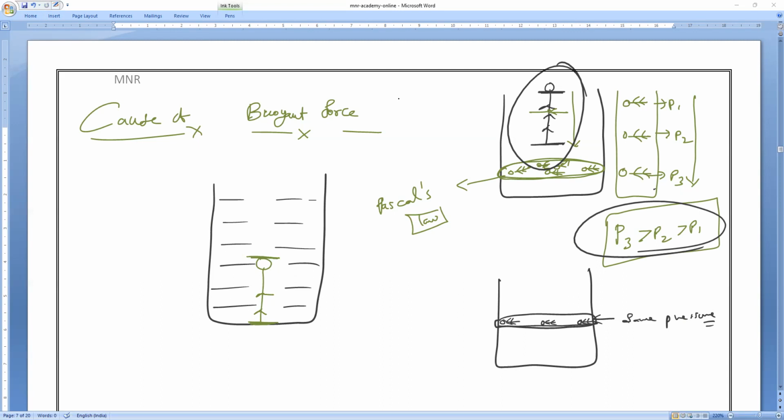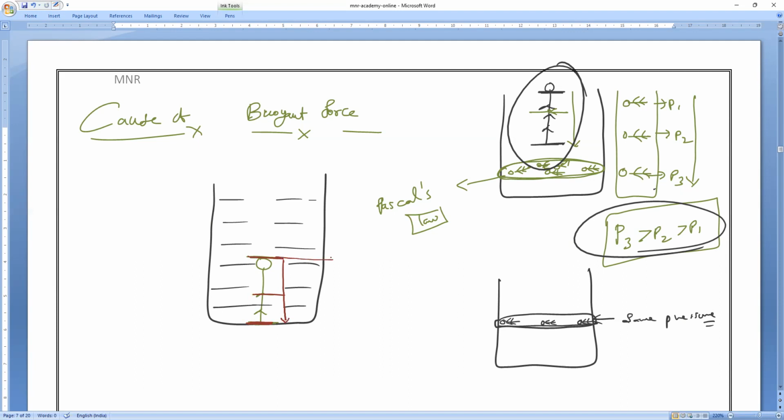Yes, Shivani? Kishore? Sir, legs. Legs. Why will the legs experience the greater force? Anybody? Hasini, Sudhakar? Compared to the head, the legs are much deeper.